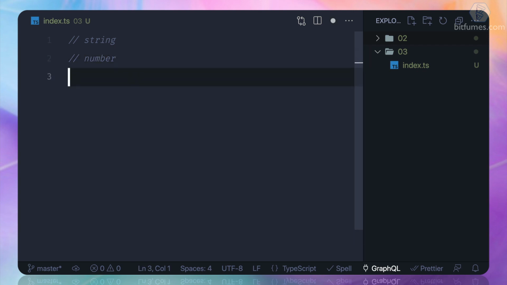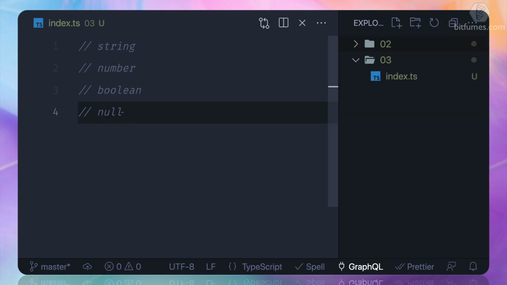Now if you have any true and false condition, that is going to be boolean, simple. After that, if you don't have anything inside the variable, then the value will be null, and that's how we have the type null.